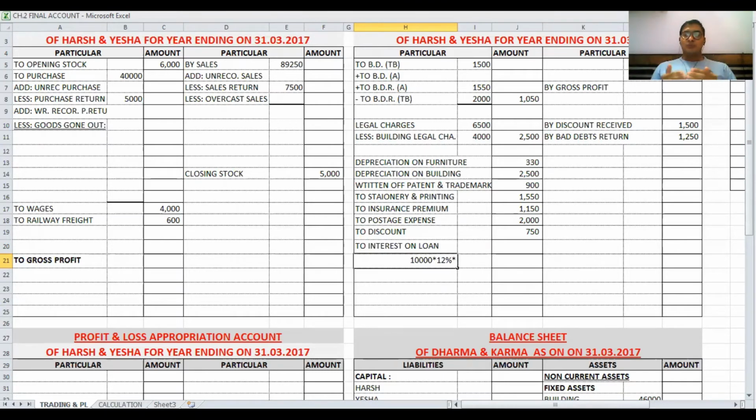So from July to March: July, August, September, October, November, December, Jan, Feb, and March. Total 9 months, multiplied by 9 by 12. So I am putting this formula here on 10,000 rate of interest, that is 12% multiplied by 9 by 12. Interest amount is 900. It is called interest on loan.